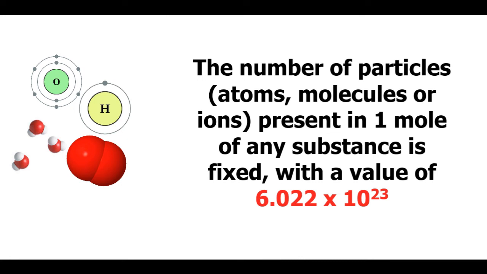The number of particles, be it atoms, molecules, or ions, present in one mole of any substance is fixed, and that fixed value is 6.022 into 10 to the power of 23.